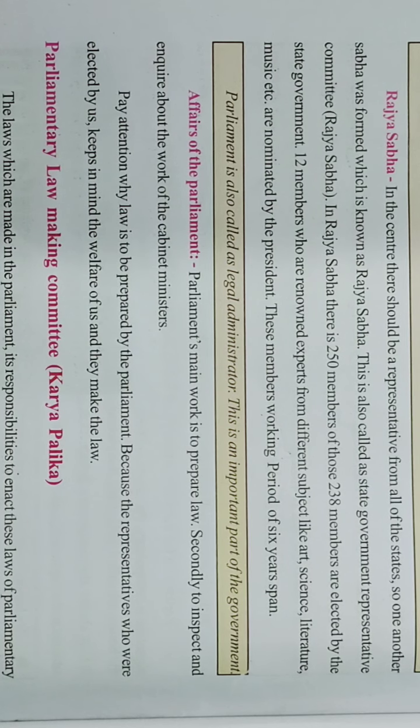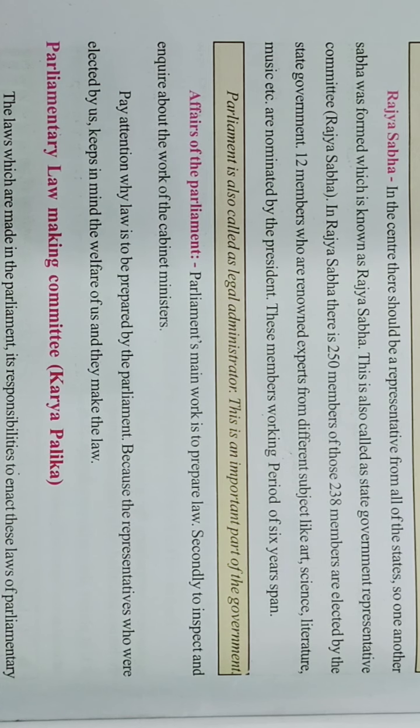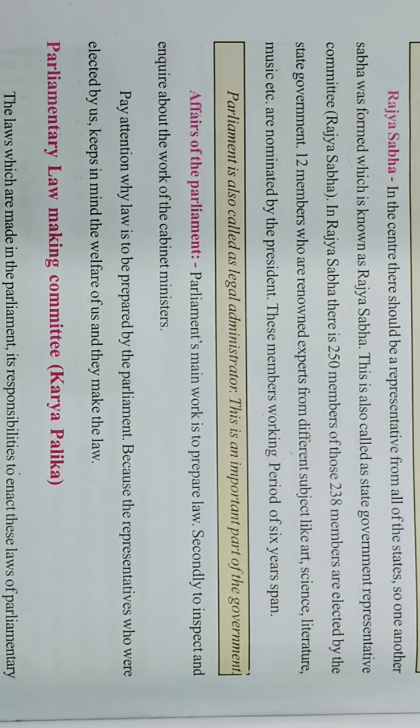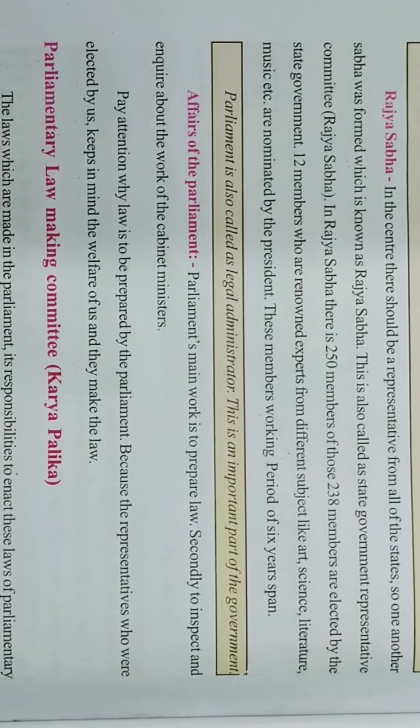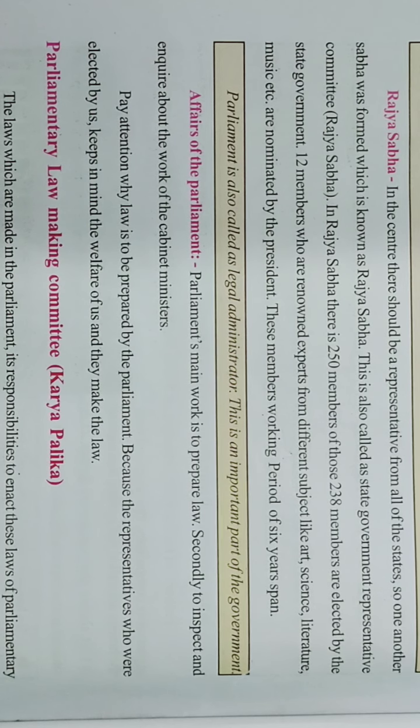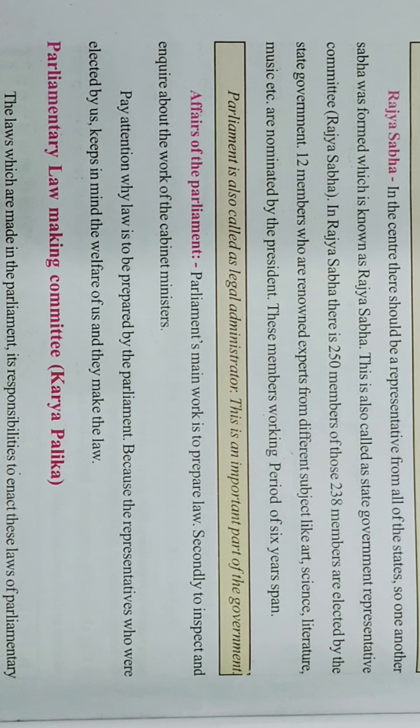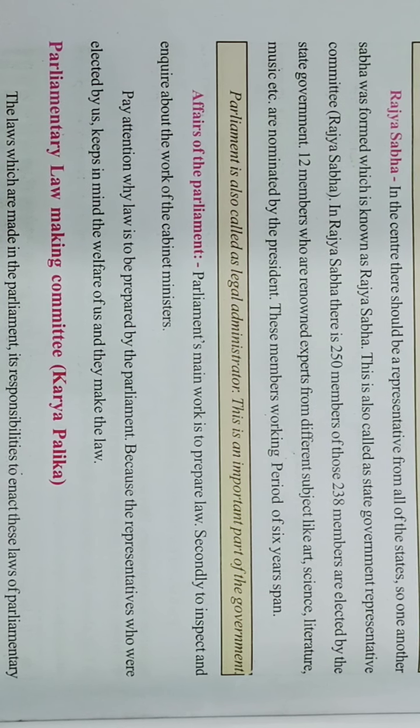So they have to keep in mind our welfare, and they make the law. As they are all our representatives, our leaders, they have all things about our welfare in their mind. That's why they make the law.